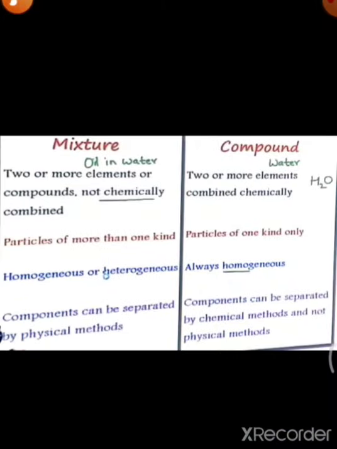Okay, so in this video we read about the mixtures and the types of mixture, that is your homogeneous mixture and heterogeneous mixture. Okay, in the next video we will read about the separation of mixtures. Okay, thank you.